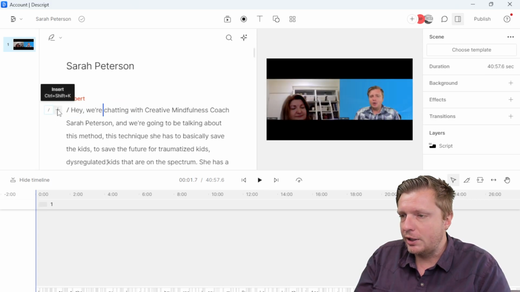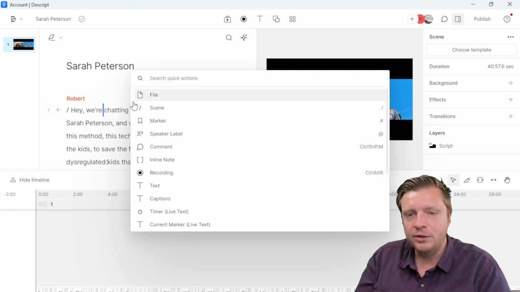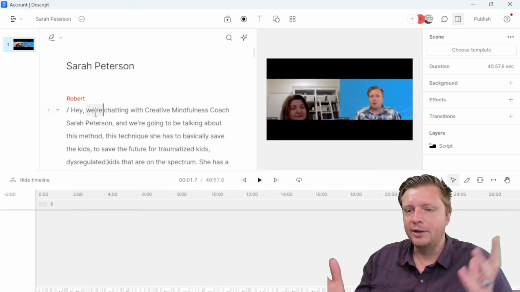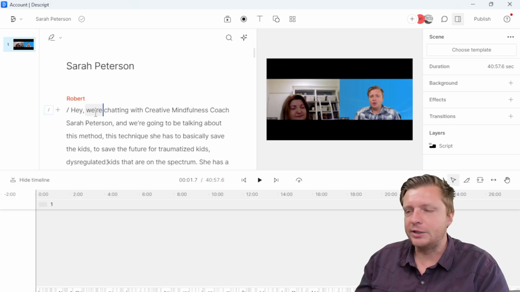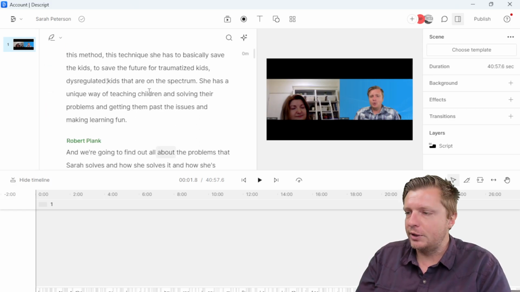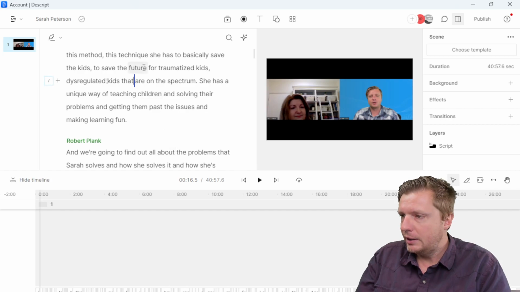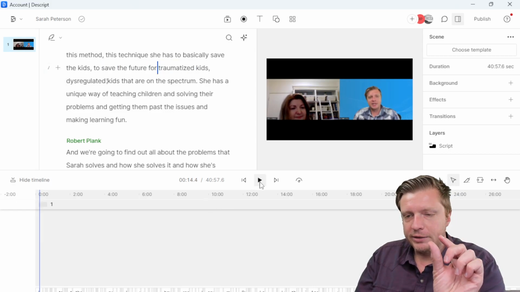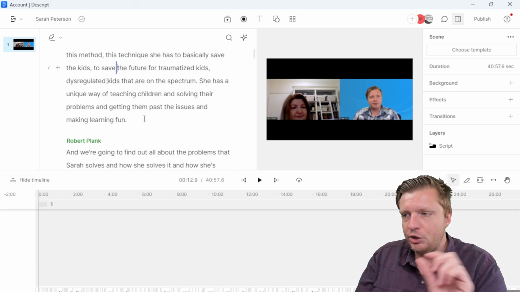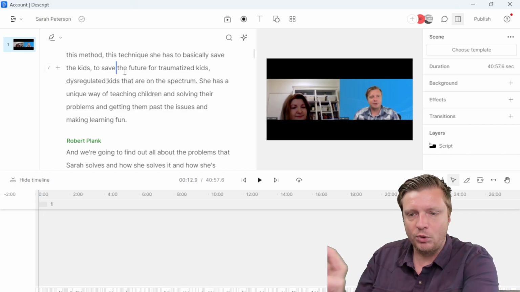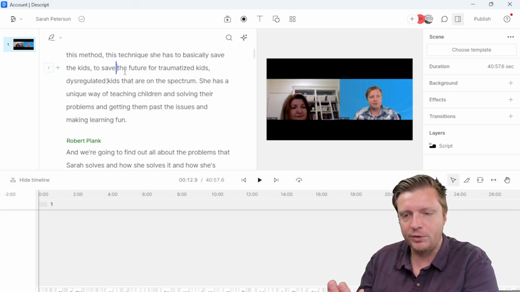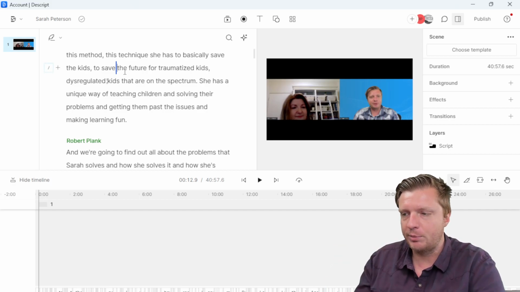You can just click on insert file, and it can import your audio or video and then transcribe it. And Descript is really cool because you can click through the text, and then you can see it steps through the words, and you can do it either way. You can click on one part of the text and it jumps to that part of the video, or play the video and it goes to that part of the text.